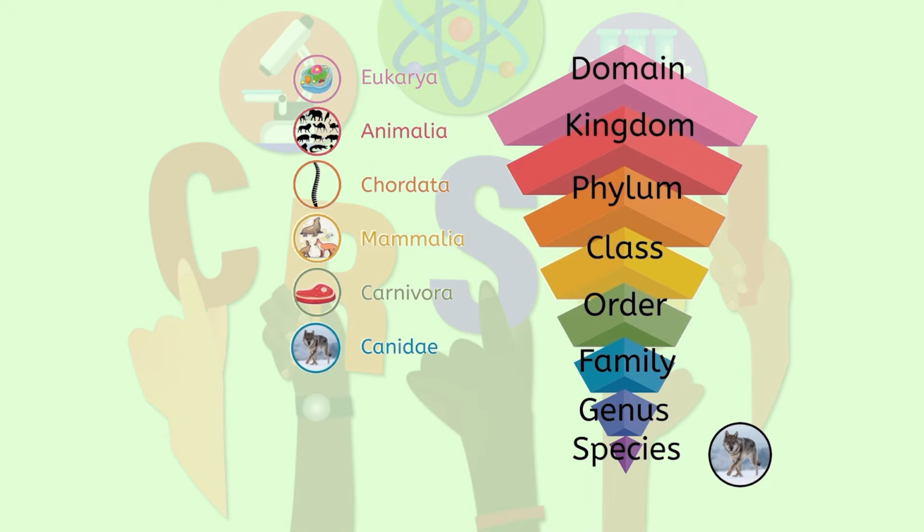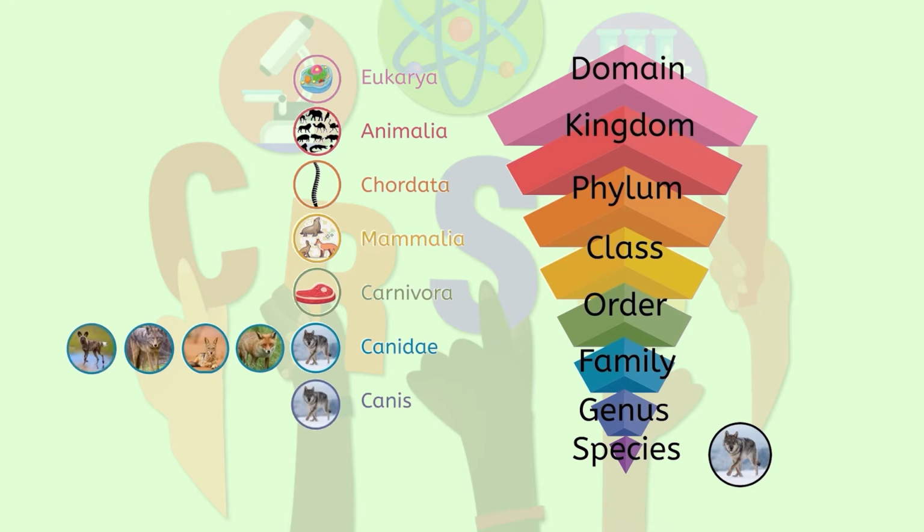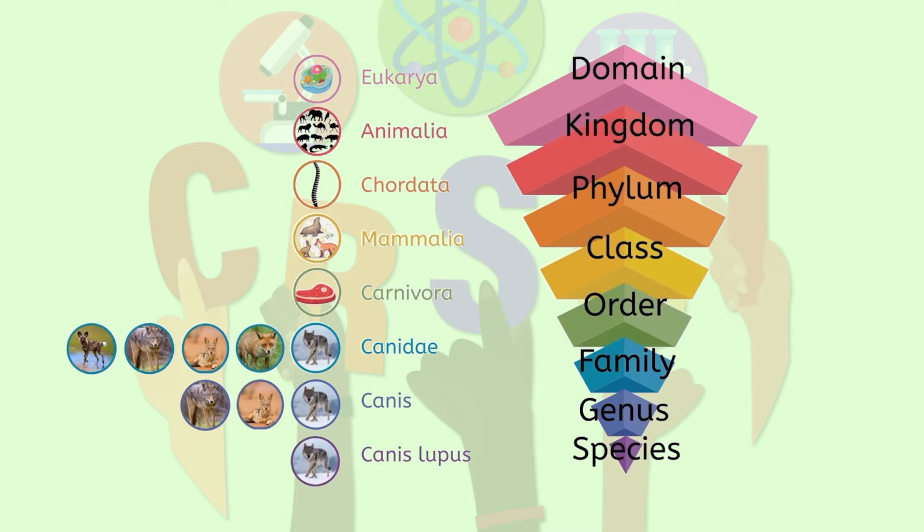And after this, we get more specific. It's in the family Canidae due to its shared traits with organisms like foxes, jackals, coyotes, and dogs. Its genus is Canis, which is more specific, only including 6 species of coyotes, jackals, and wolves. And finally, the species is Canis lupus, which the gray wolf is the only animal in that level. Its scientific name is Canis lupus, which just consists of its genus and species.